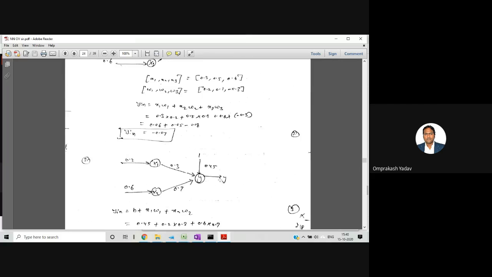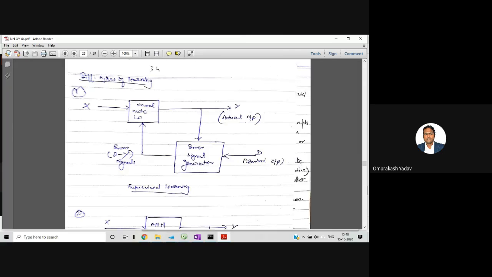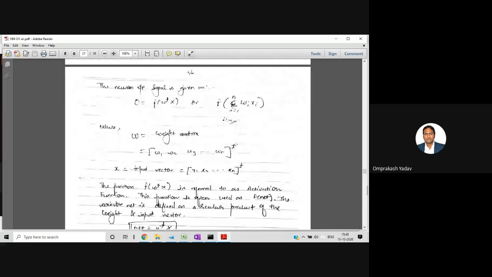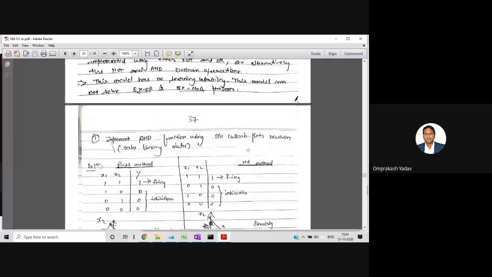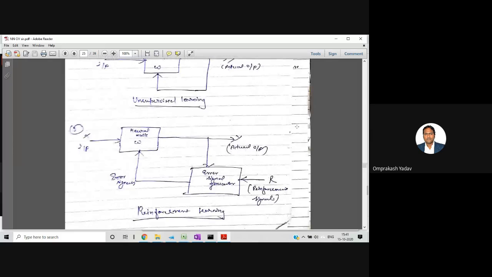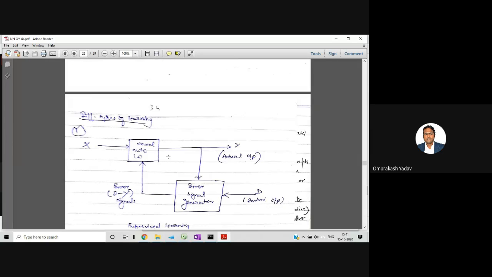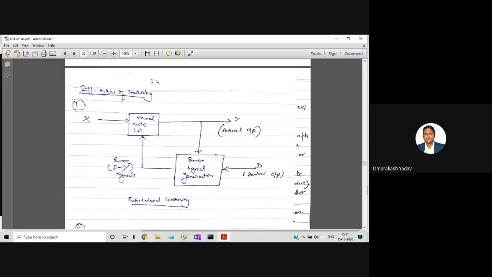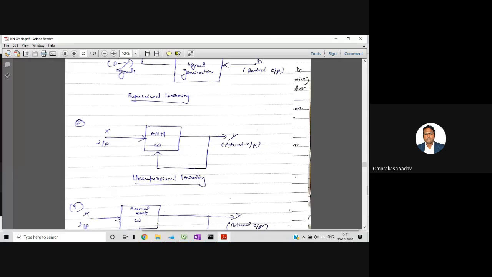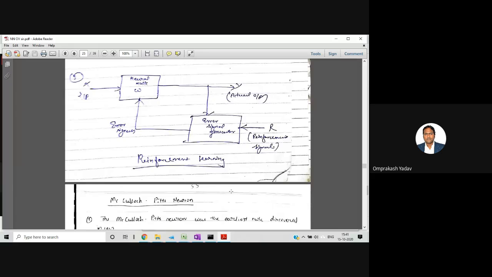Okay, so I think the problem will be solved. Then we are having the different types of learning. Okay, so first one we are having supervised learning, then unsupervised learning, and reinforcement learning.